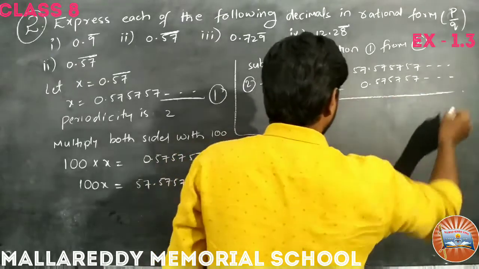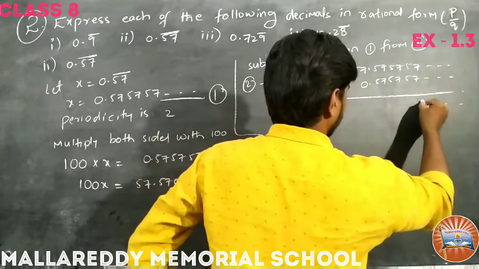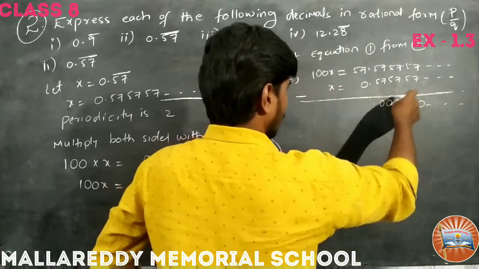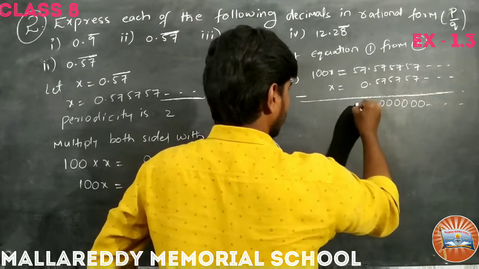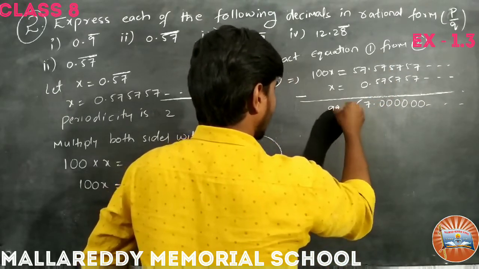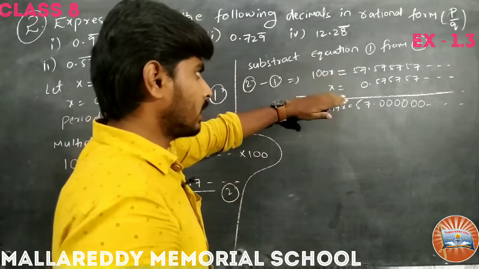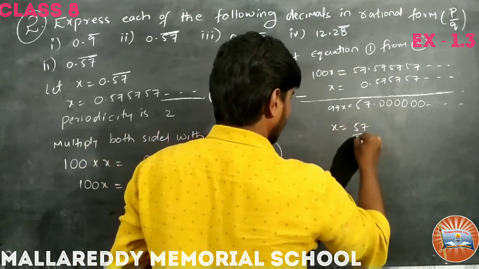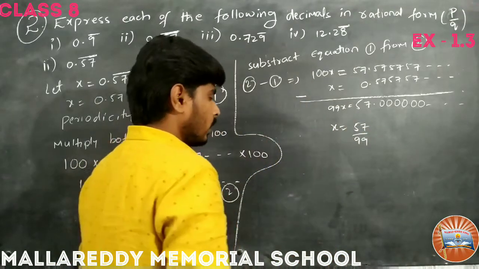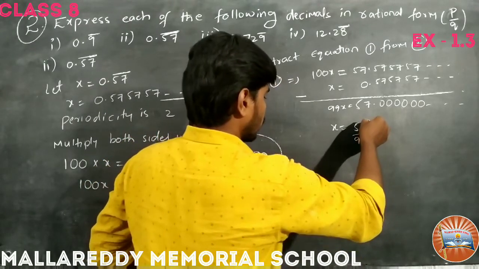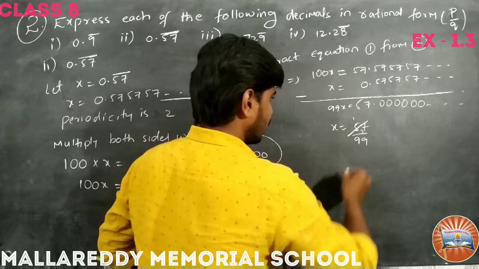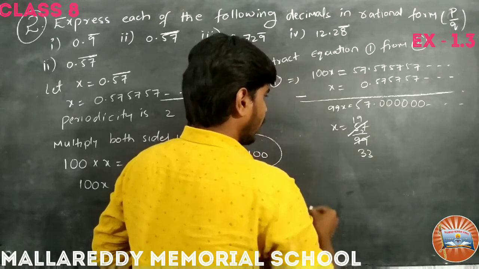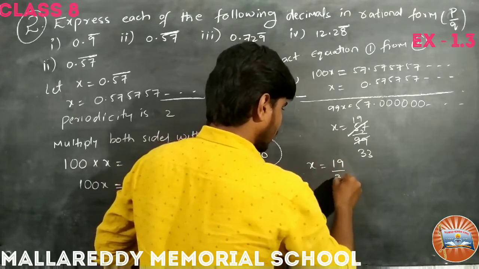Subtracting here, the decimal parts are all 0, and 57 remains. This is 99, so 100x minus x is 99x. What becomes? x is equal to 57 by 99. So we are going to cancel here. 3 ones are 3, 3 nines are 27, 3 19s are 57. So x is equal to 19 by 33.